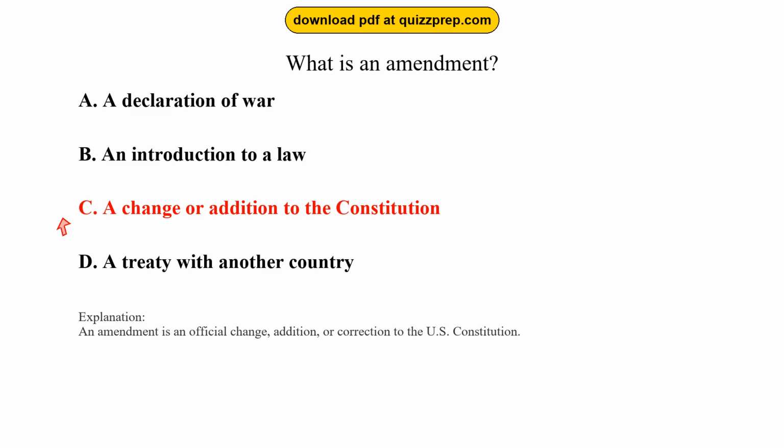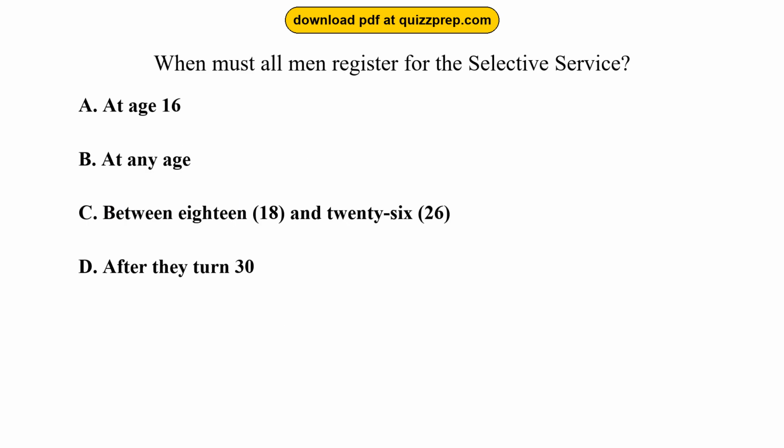An amendment is an official change, addition, or correction to the U.S. Constitution. Question 22. When must all men register for the Selective Service? Option A, at age 16. Option B, at any age. Option C, between 18 and 26. Option D, after they turn 30.